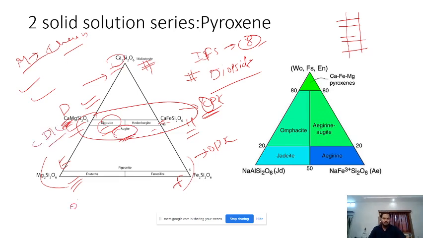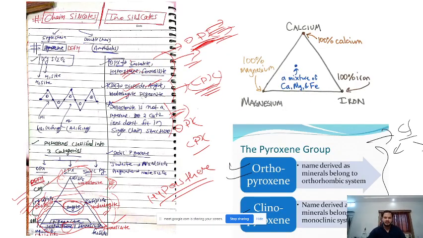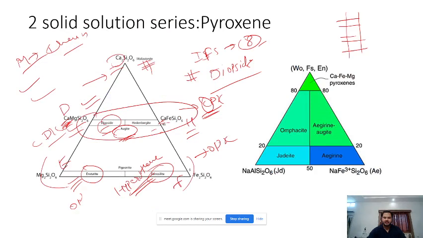Alright, in OPX we have enstatite, ferrosilite, and we also have another important mineral, hypersthene. It is also important. So you can remember these 6 names. It is very, very important. Like I initially mentioned, there are basically 3 types of pyroxene. One is OPX, one is CPX, another one is sodic pyroxene, which are rich in sodium. So this is another solid solution series.